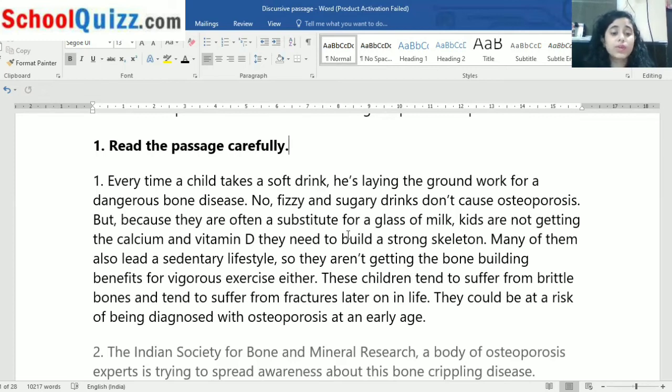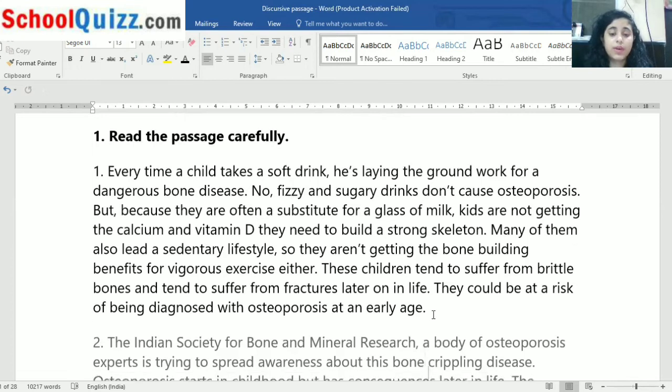Many of them also lead to a sedentary lifestyle so that they aren't getting the bone-building benefits of vigorous exercise either. These children tend to suffer from brittle bones and fractures later on in life. They could be at risk of being diagnosed with osteoporosis at an early age.